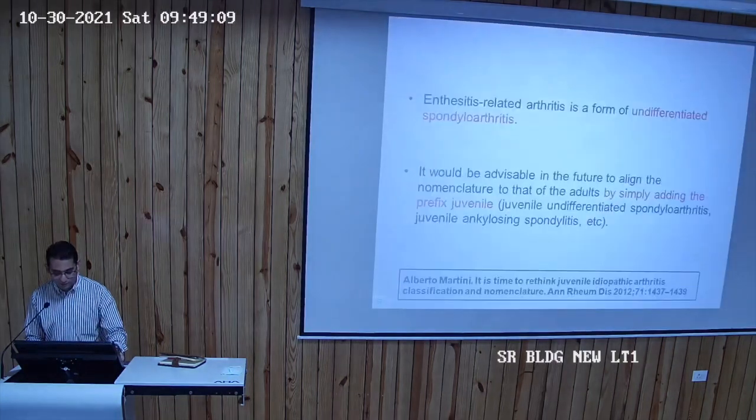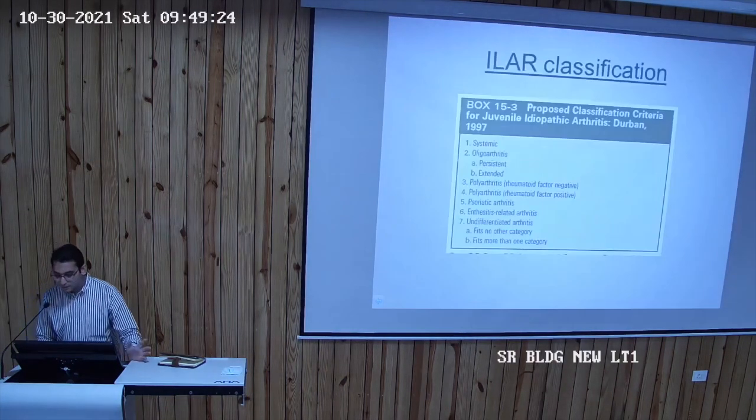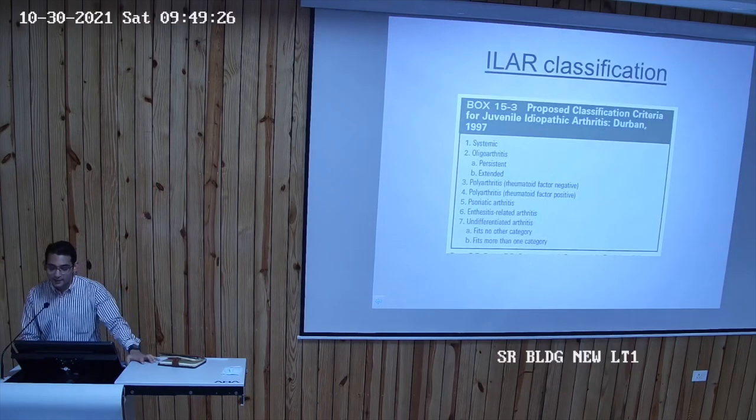So we have discussed the different categories of JIA. I'll go back to the slides. These are the different categories, and we have to be very careful when a child comes to us with swollen joints. You should know when to refer to a pediatric rheumatologist and when it looks more infective. The most common differentials for fever with arthritis depend on the number of joints. Like I said, single joint, you have to look for septic arthritis, tuberculosis, and then only think about other things. If it's more than one joint, you have to look for other features. How is the child overall otherwise?